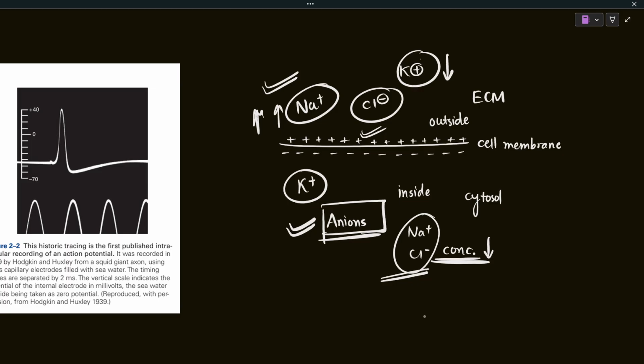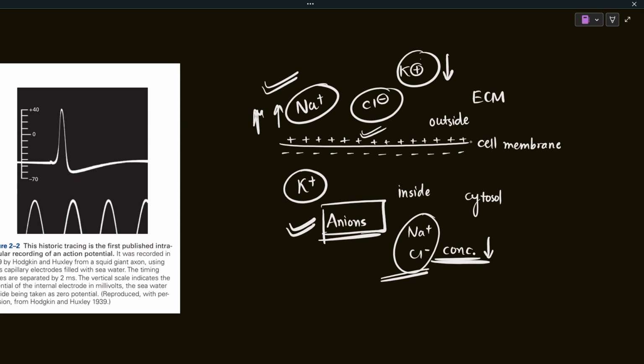When you are more kind, you are more considerate, it makes you more positive, right? Compared to your friend, he is also positive, but compared to him you are much more positive. So when we do the comparison, you will be on the positive side, you will be the positive charge. You will be the outside of the cell, let's say. So compared to you, he is negative. Absolutely he's not negative, he's a good person, but compared to you he's on the negative side. I hope I'm able to explain that in a better manner. So it's all relative, it's not absolute.